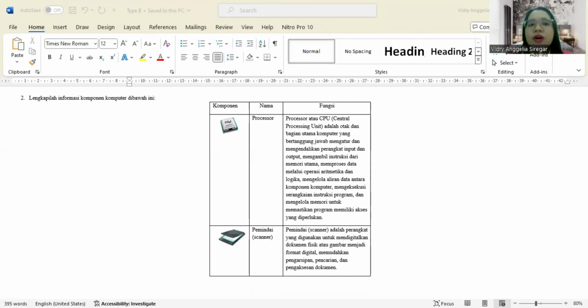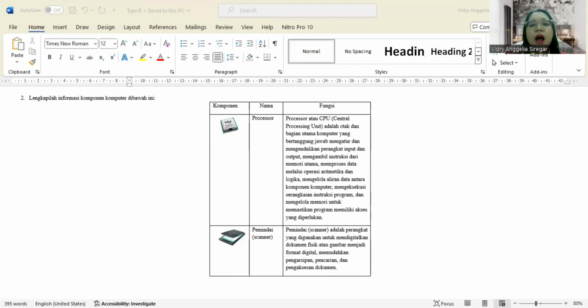The scanner OCR technology enable recognizing and conversion of text in image into editable text, while the image scanner produce high quality reproductions of photo and illustration.